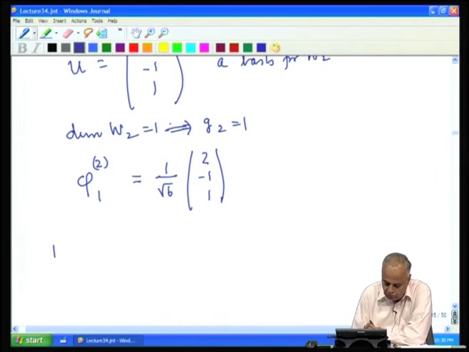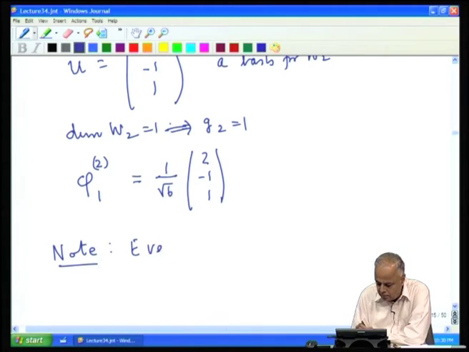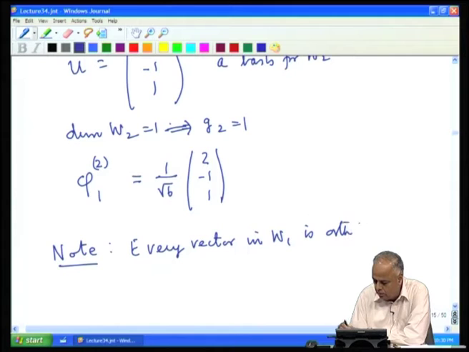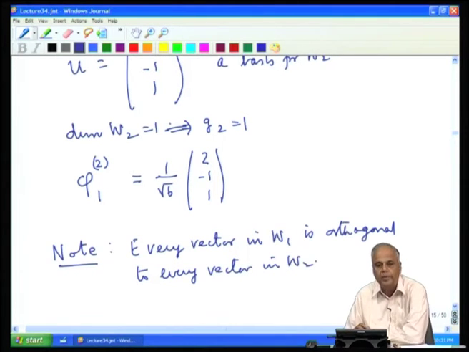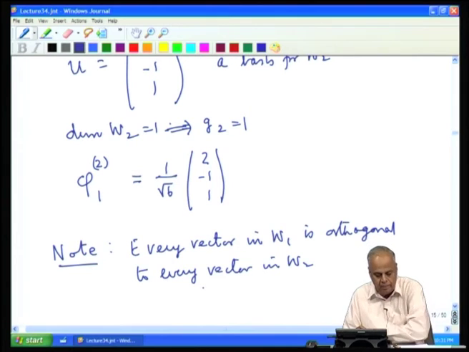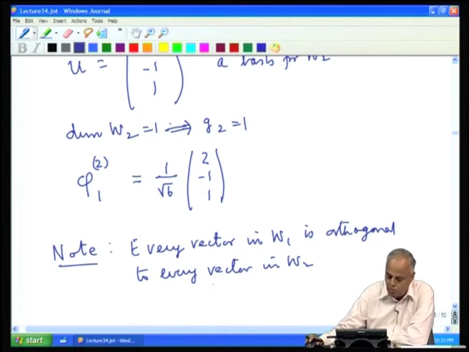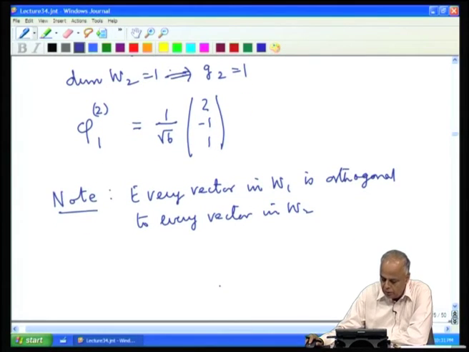It is easy to check from the structure of these two spaces. This is the corroboration of the statement that the eigenvectors corresponding to distinct eigenvalues must be orthogonal to each other.